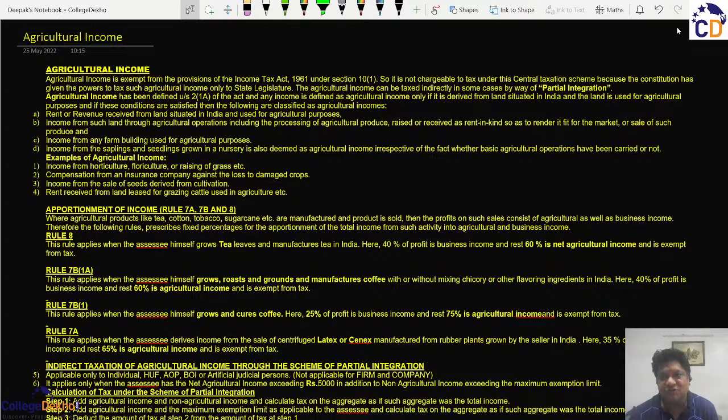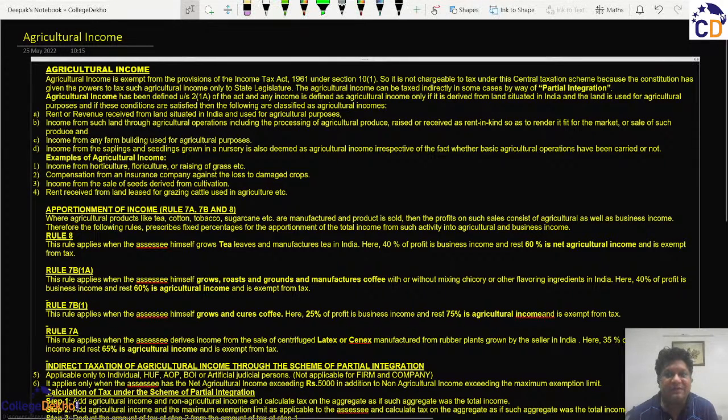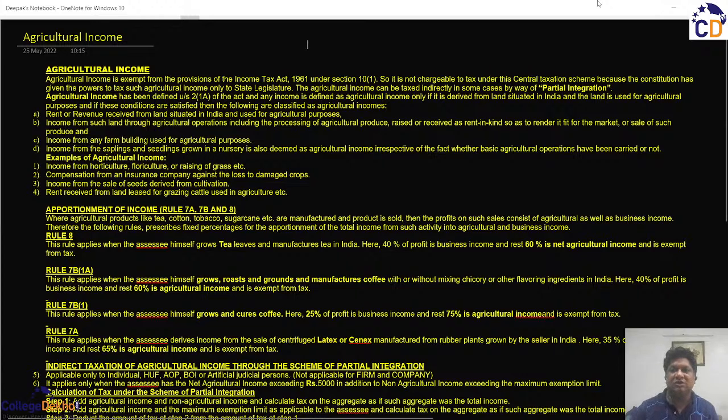Those who have basic knowledge of the Constitution understand that list 1 denotes the items on which central rules can be made, list 2 denotes the items on which state rules can be made, and list 3 is the concurrent list where both the central and the state can create laws. So what is special? The Income Tax Act is a central act, that is, the rules are framed by the parliament, whereas the Constitution has not provided any powers to the parliament to frame any kind of taxes on agricultural income.